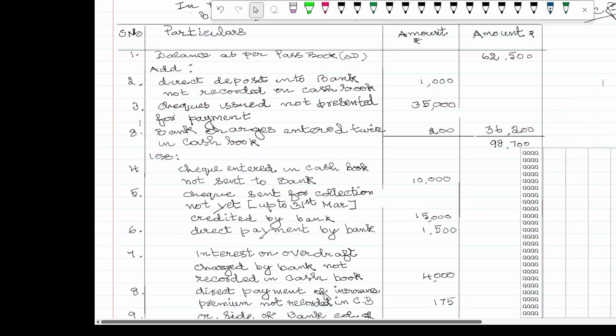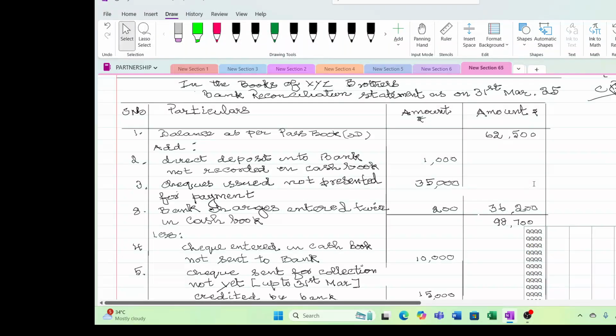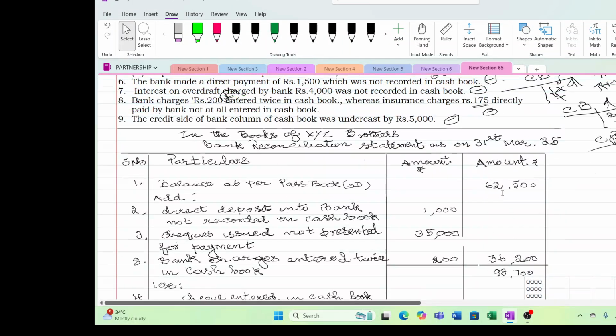Okay, 62,500. Balance as per passbook is, let me correct this. Passbook balance 62,500.